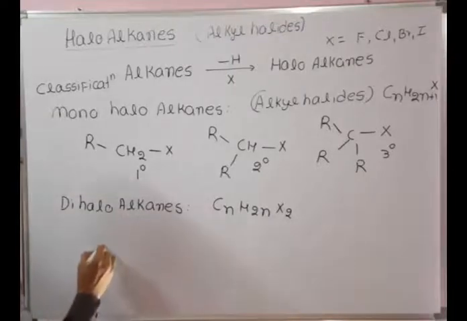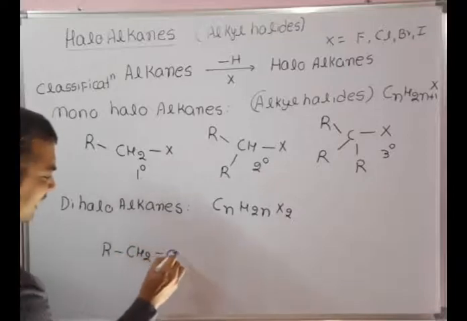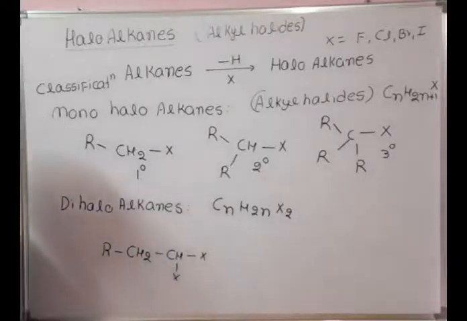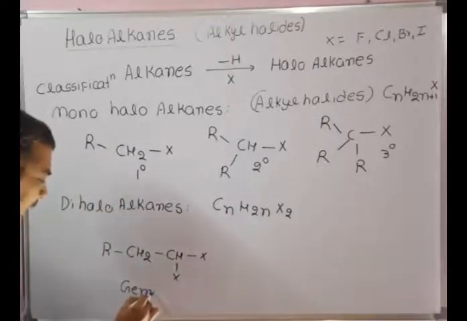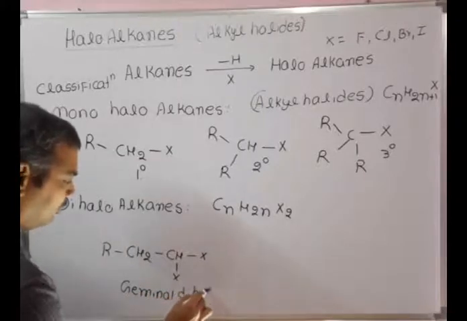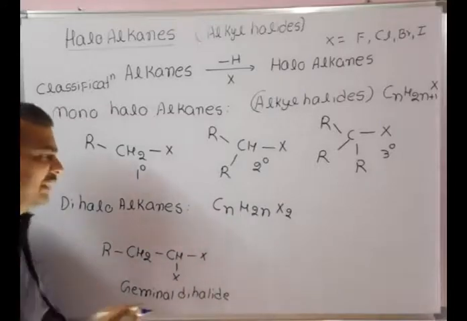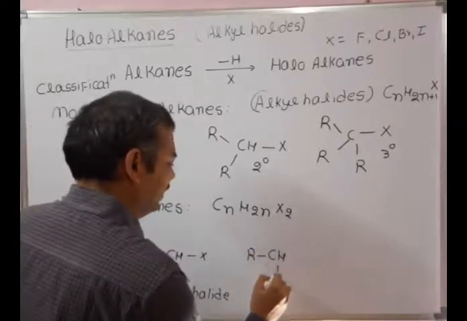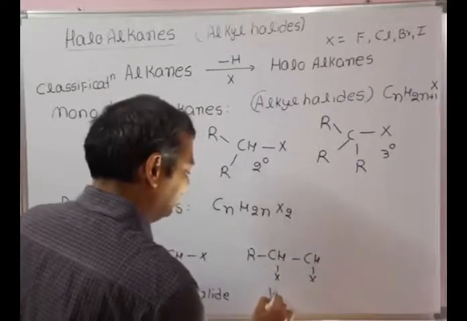Let's see, for example, RCH2CHXX. If two halogen atoms attach to the same carbon, that is a geminal dihalide. If two halogen atoms attach to adjacent carbon atoms, that is a vicinal dihalide.